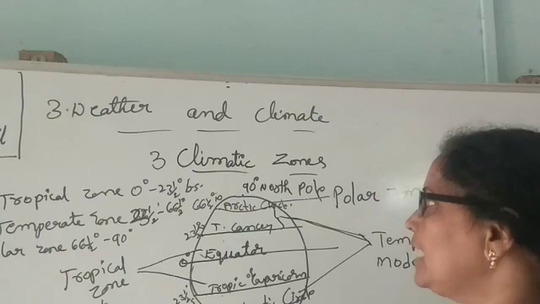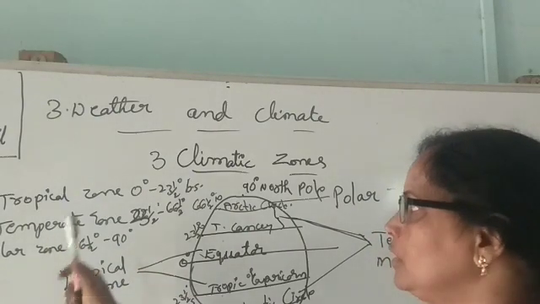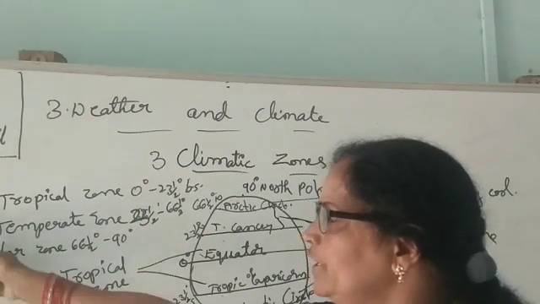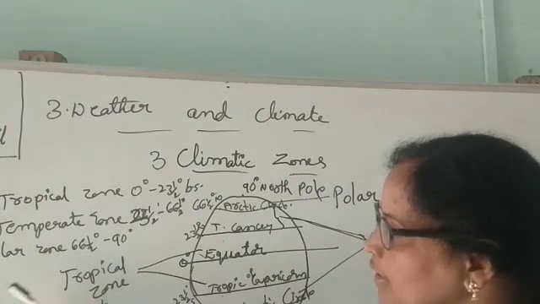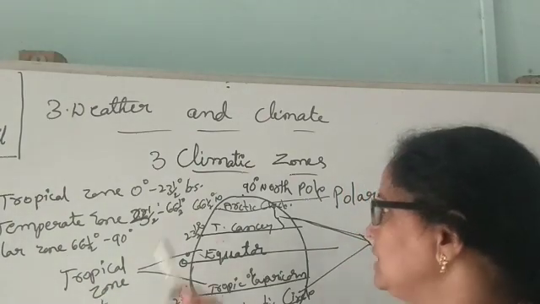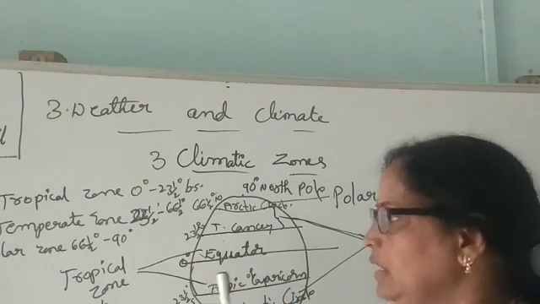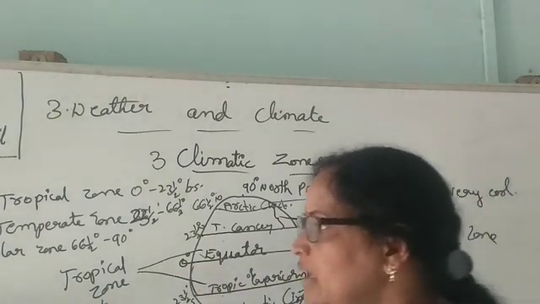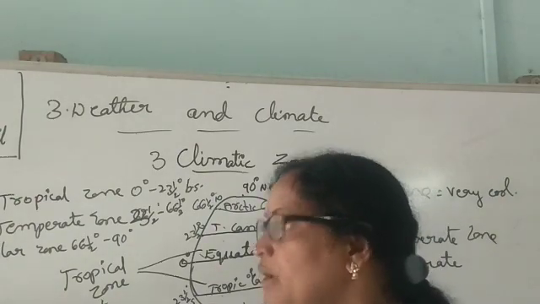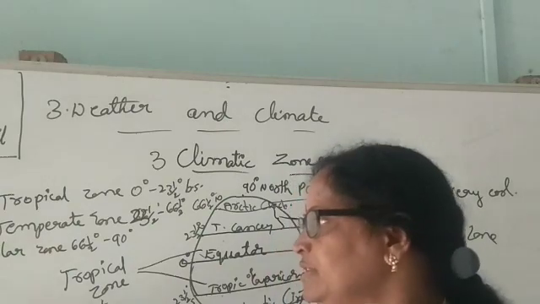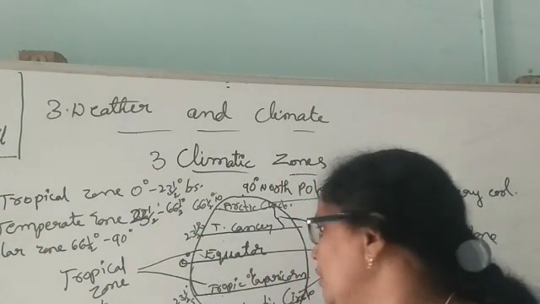These are the three climatic zones: tropical zone, temperate zone, polar zone. Climate in the tropical zone is very hot. In the temperate zone, moderate. In the polar zone, it is very cool. These are the three climatic zones of the earth. And these are the fill in the blanks from page number 24: first one weather, second one the sun, equator, altitude, more.